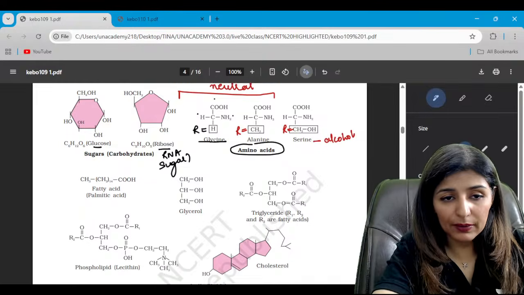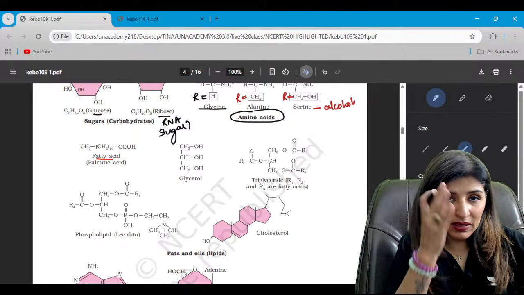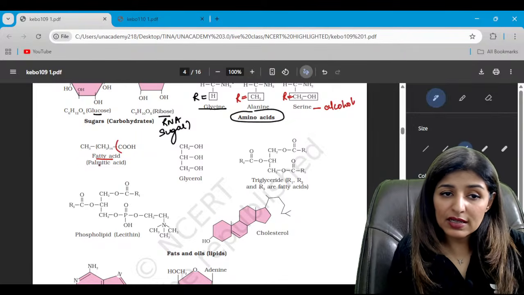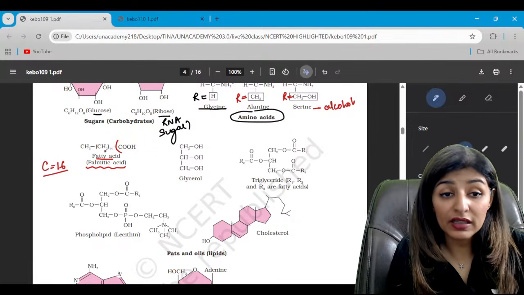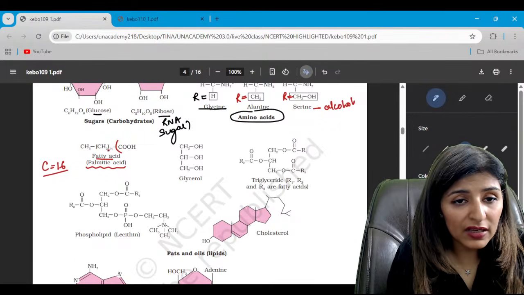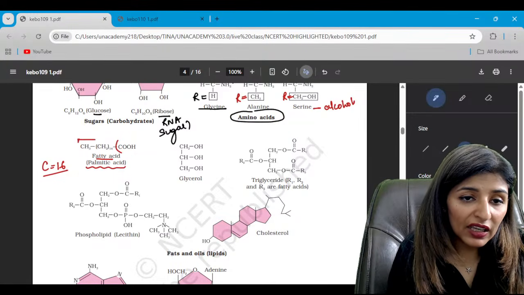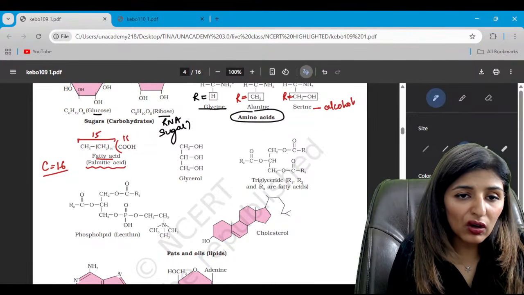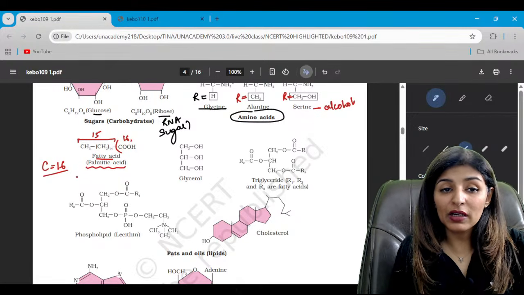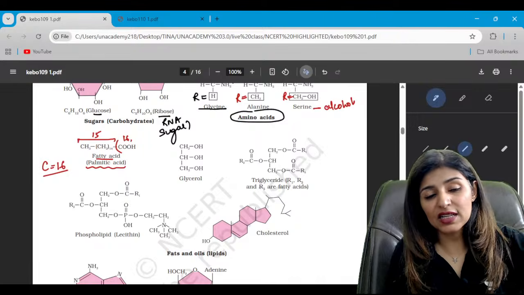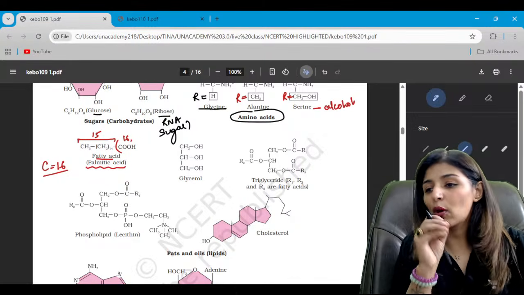Now see here, the basic structure of a fatty acid. Fatty acid means it will have a carboxyl group. This is an example of palmitic acid. Palmitic acid will have C16 including this. So C, CH3, CH2 14 and then O. So total 15 in this side chain, and the 16th is the carboxyl group. So including carboxyl group, how many carbon atoms are present in palmitic acid? It is C16. Read the question properly, whether it is asking for including carboxyl group or excluding.